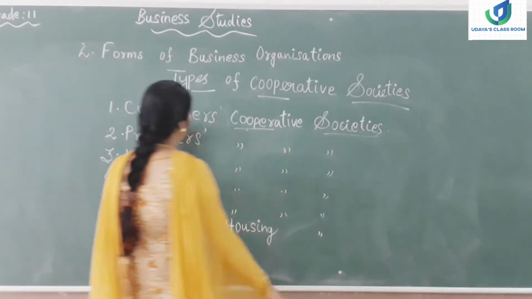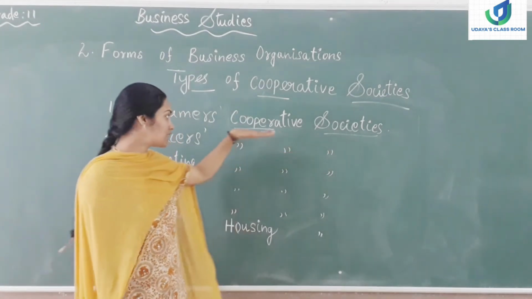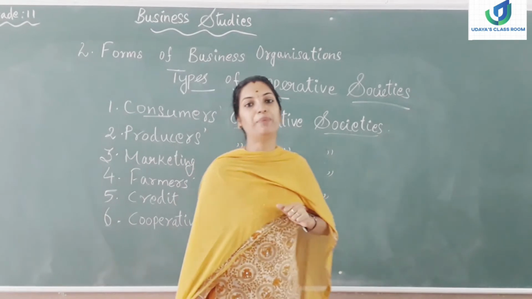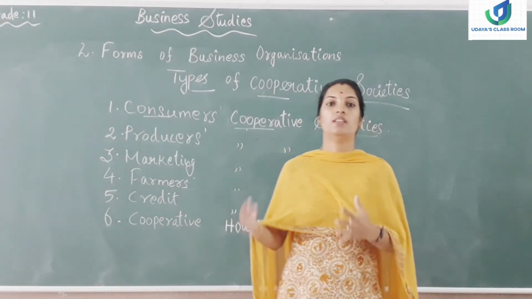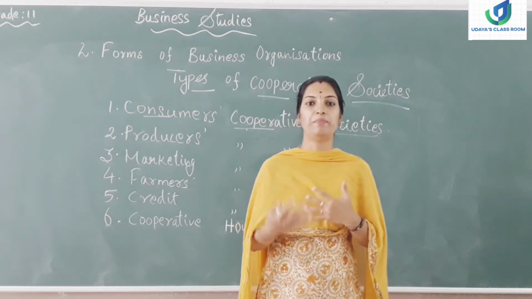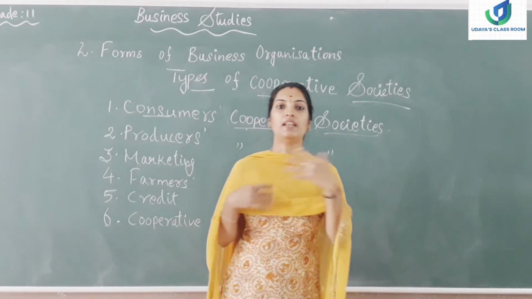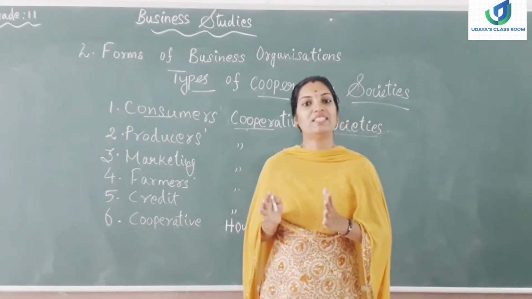The first society that we have is consumers cooperative societies. In this consumers cooperative society, the consumers' interest will be protected. How the consumers' interest will be protected means the cooperative society will be purchasing the products in bulk from the wholesalers and then selling them to the members of the cooperative society at a reasonable rate.